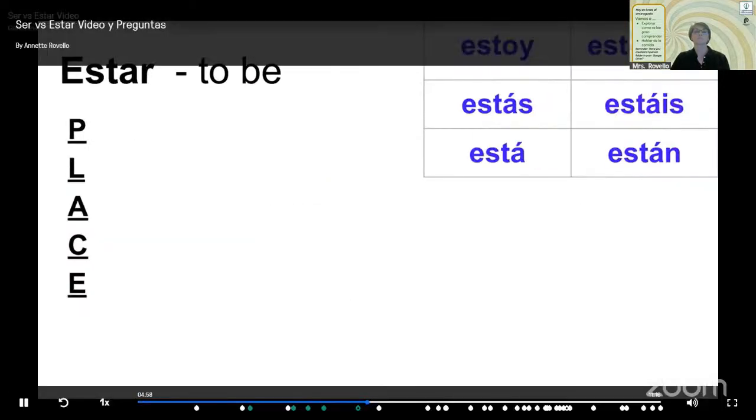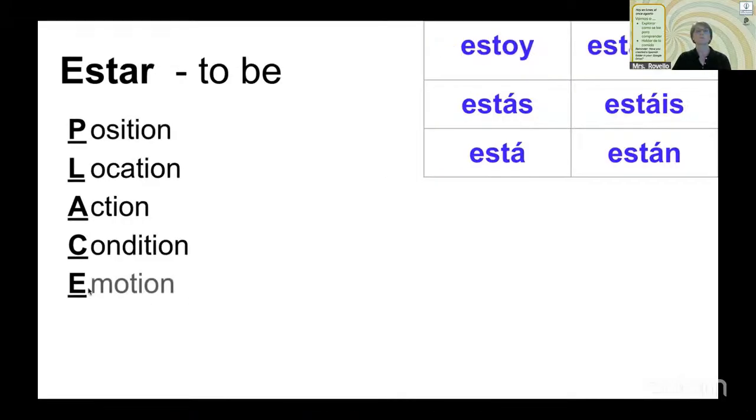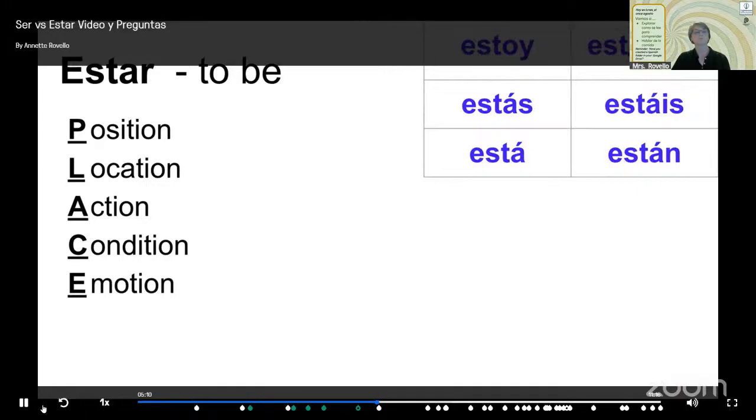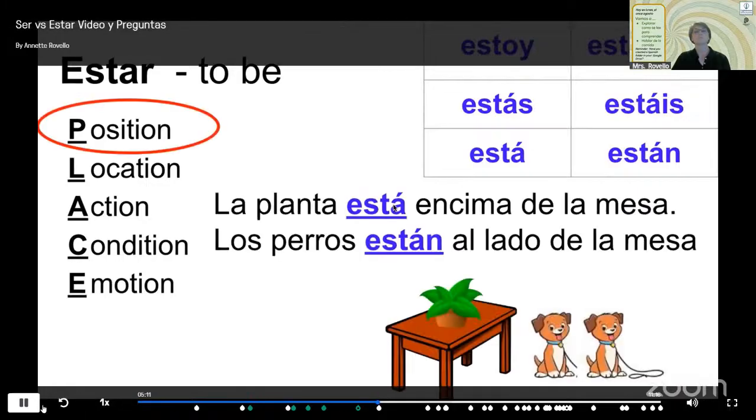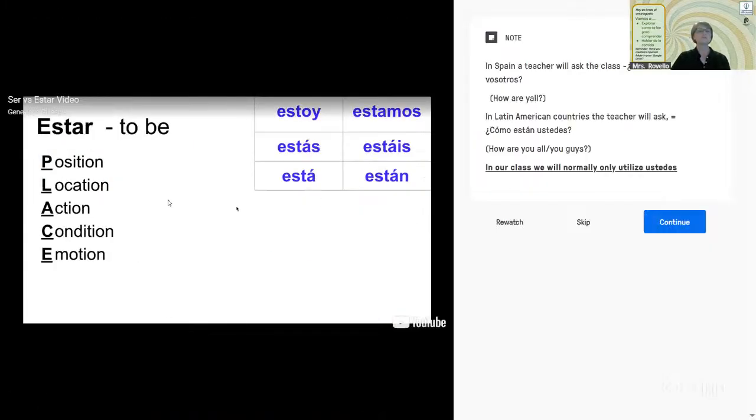All right, we're moving on to estar. So this one is much shorter, and even some of these letters are similar in the acronym. We have position, location, action, condition, and emotion, and our forms are estoy, estás, está, estamos, estáis, están. So let's take a look at this one. So this verb also means is or are, estar.